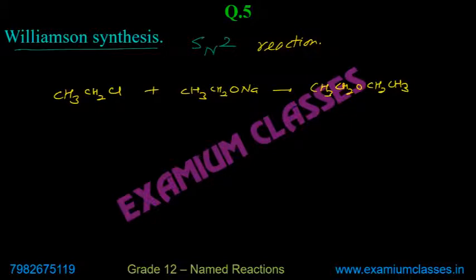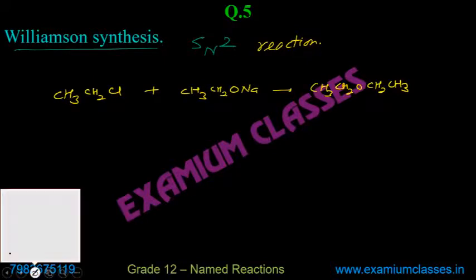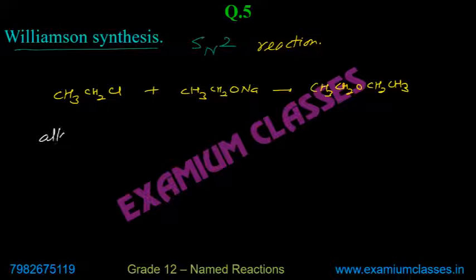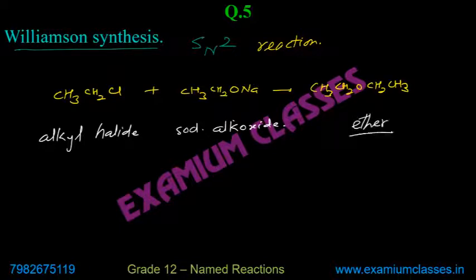So this is Williamson synthesis. Just to remember, when alkyl halide reacts with alkoxide, sodium alkoxide, to give ether, then this is termed as Williamson synthesis.